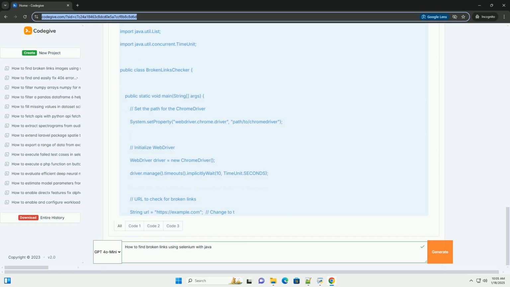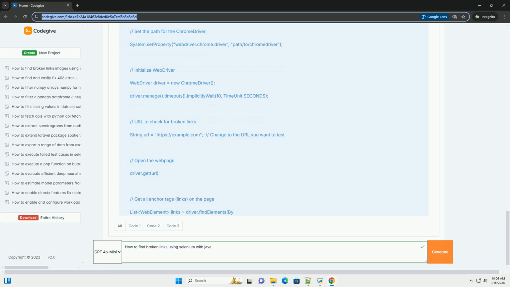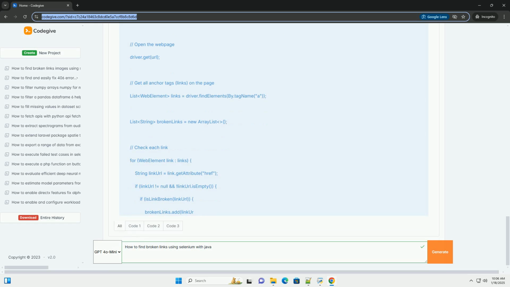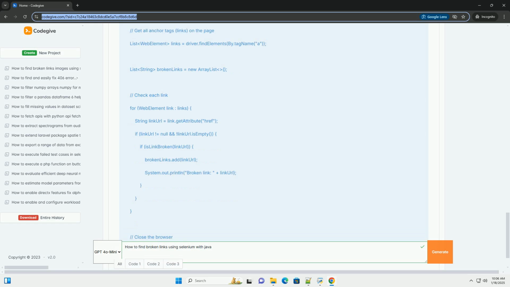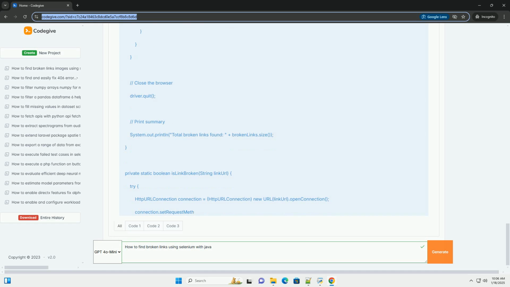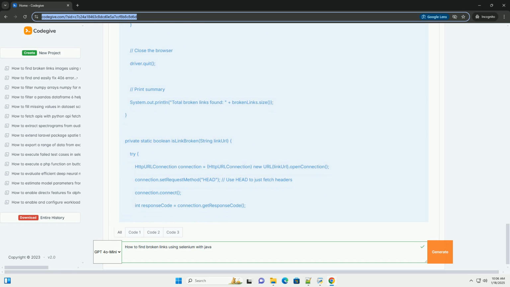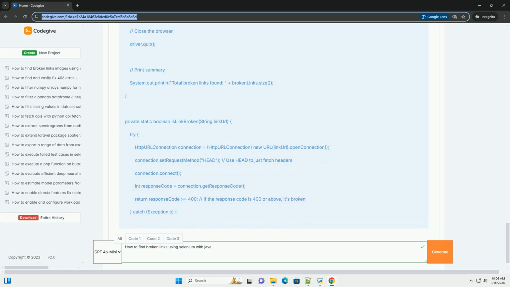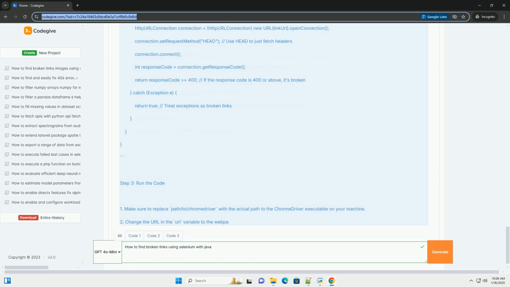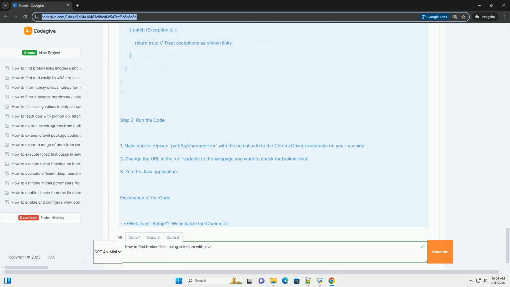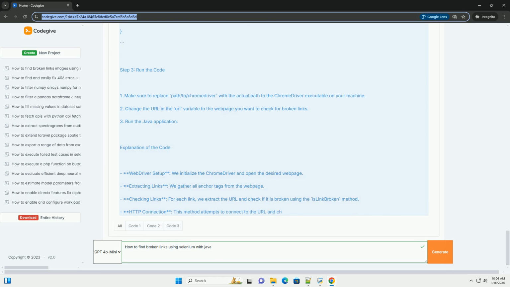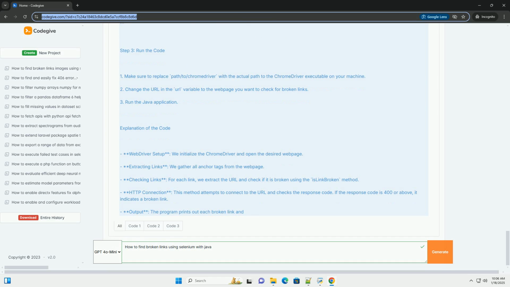Prerequisites: 1. Java Development Kit, JDK. Make sure you have JDK installed on your machine. 2. Maven. We will use Maven to manage dependencies. 3. Selenium WebDriver. We need to include the Selenium dependency in our Maven project. 4. WebDriver for a browser. Download the appropriate WebDriver for the browser you want to use, for example ChromeDriver for Google Chrome.